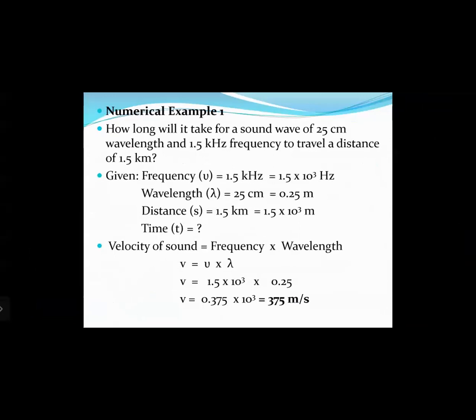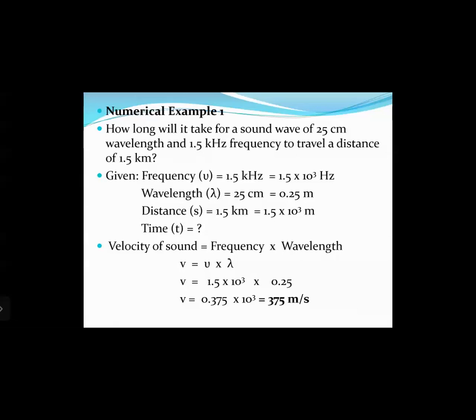So the first given term is frequency. Frequency nu equals 1.5 kilohertz, that is equal to 1.5 into 10 raised to 3 hertz. Then next is wavelength lambda equals 25 centimeters, which is 0.25 meters. Then distance s equals 1.5 kilometers, which is equal to 1.5 into 10 raised to 3 meters. So we need to calculate the time.